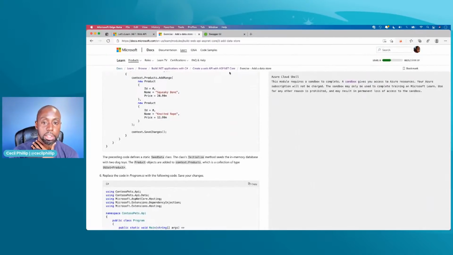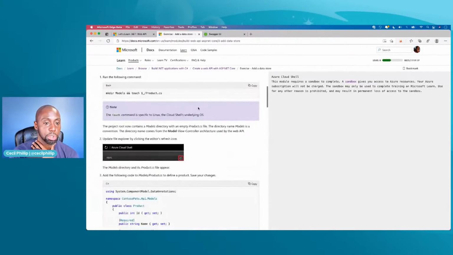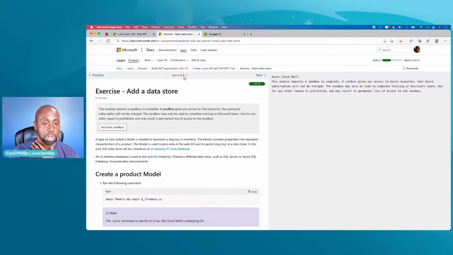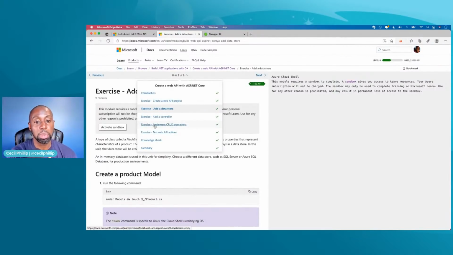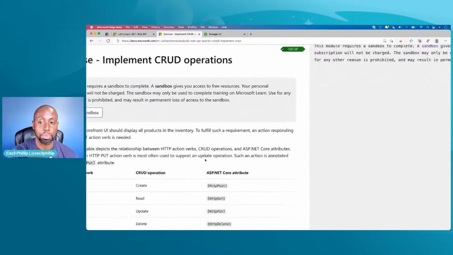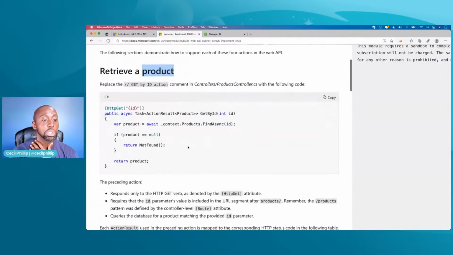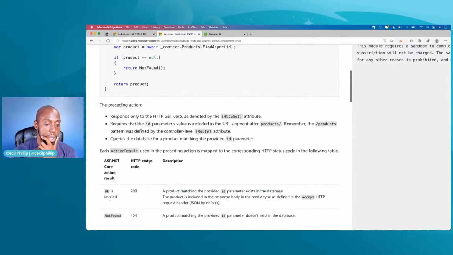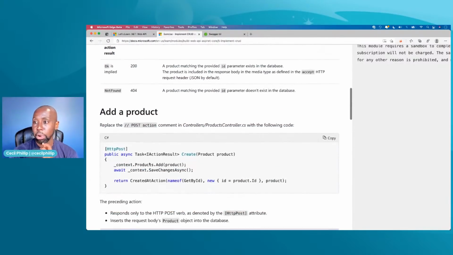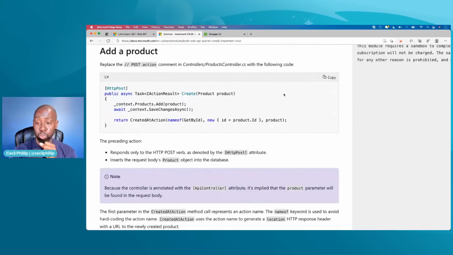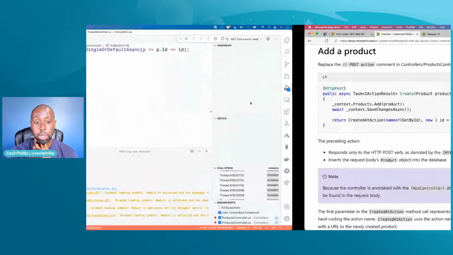We were in the section that's talking about implementing CRUD operations. So let's go back there, right? We just did retrieving an individual product. Let's do an add product one really quickly. What's different about this one is that it's using an HTTP POST versus an HTTP GET, and so it's going to add an additional thing to our products.